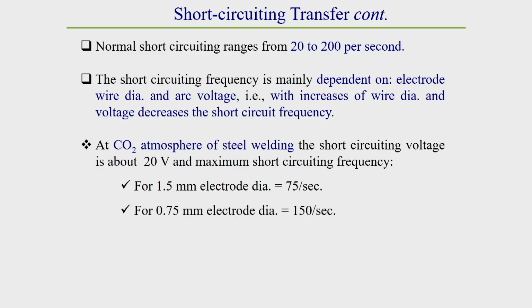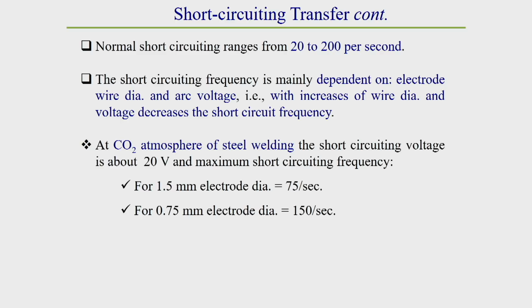It has been observed that for an electrode diameter of around 0.75 millimeter, it can supply a drop transfer rate of around 150 drops per second.